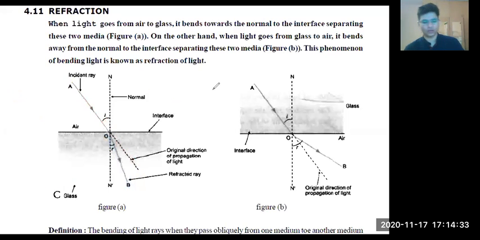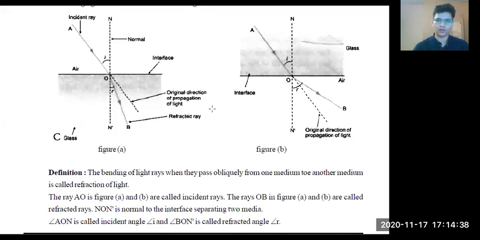So this is the basic definition. I hope all of you understood it. Because you guys know English, you can write it down in your own language. Now, when we talk about the components, we will take the analogy of reflection. In reflection, we have the incident ray, normal, and reflected ray. In the same way, the same thing will happen here. We will have the incident ray and normal, but instead of a reflected ray, we will have a refracted ray. This is your refracted ray, right, everyone?